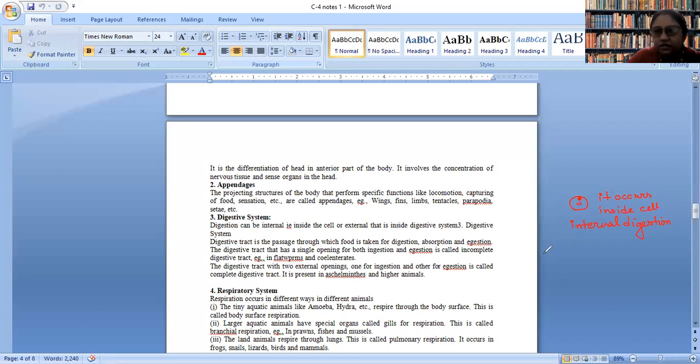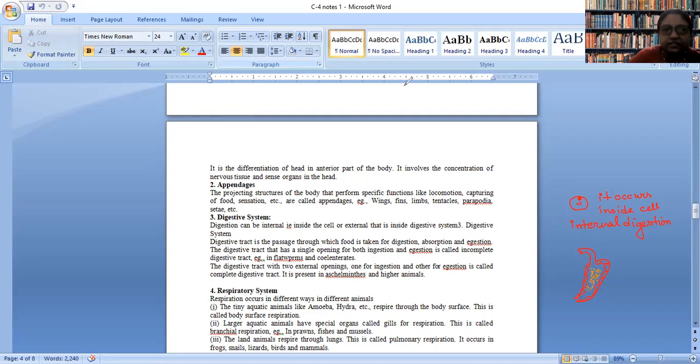In our case, it is not the same. You must be knowing that we have a digestive system. Consider I'm talking about the stomach. The stomach has cells at the lining, and these cells are not digesting food inside them. What they do is secrete different types of digestive enzymes, and digestion takes place outside the cell.